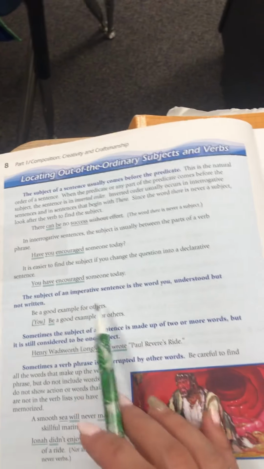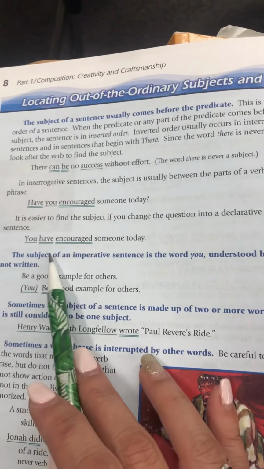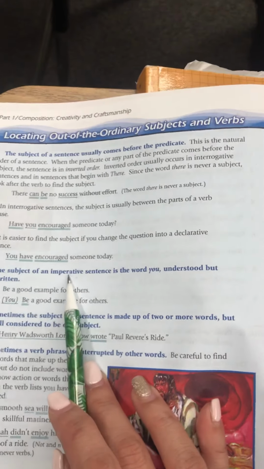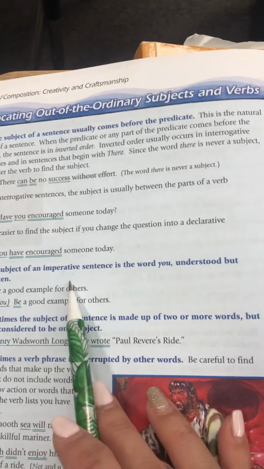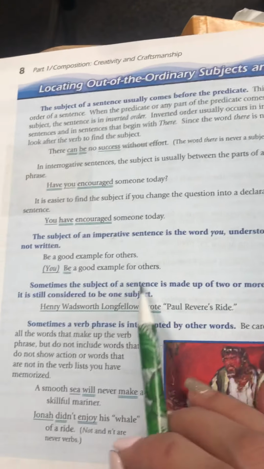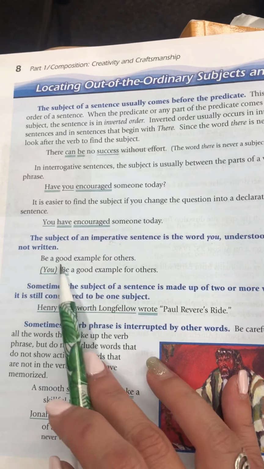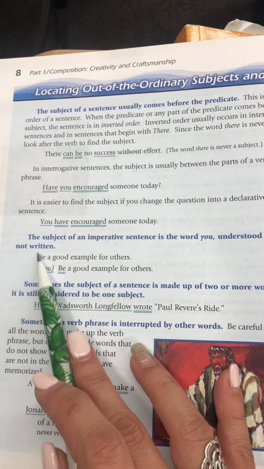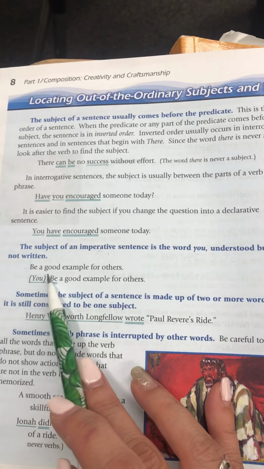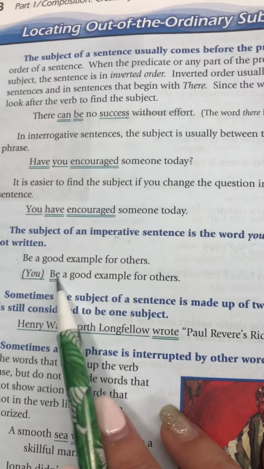So read through this. And then you're going to look at the subject of an imperative. Remember, imperative is a command, and they're going to have an understood you. So for example, if it says, be a good example to others, who's going to be a good example? They don't tell you. So that's called an understood you. That's why it's in parentheses. So you're going to put you, and then the verb is be.